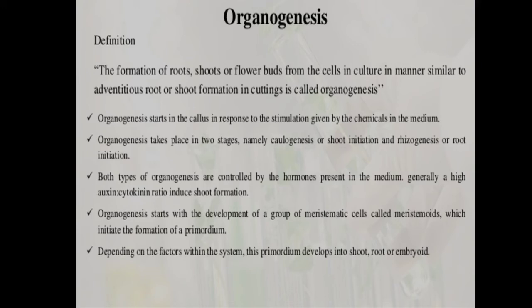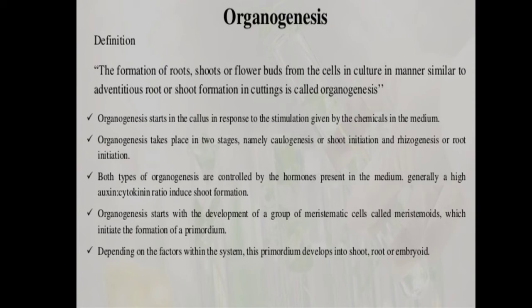The induction of adventitious shoot buds from the cultured tissue is known as caulogenesis, and this is usually done after the formation of the callus in the culture conditions, or directly from the explant placed on the medium. The induction of adventitious roots from the cultured tissue is known as rhizogenesis.